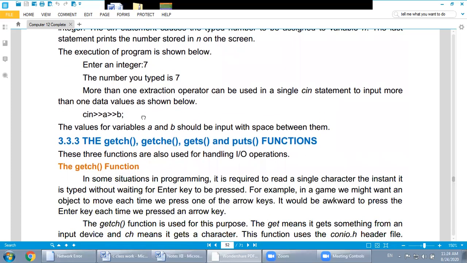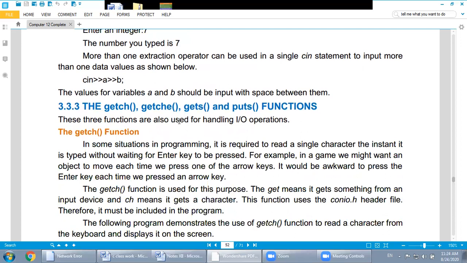Next are the getch, getche, gets, and puts functions. In the examination, this question comes like this: differentiate between getch and getche functions. Almost these functions are the same. The purpose of these two functions is the same. Why am I saying the same?